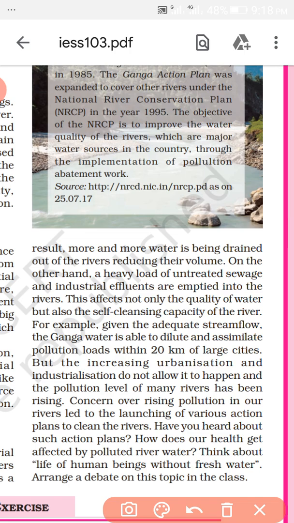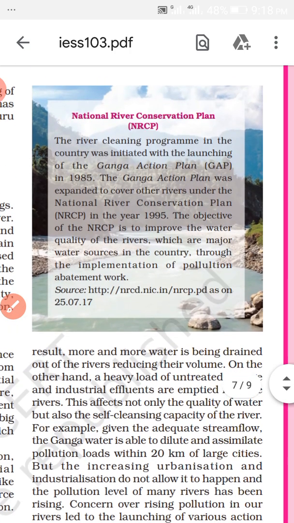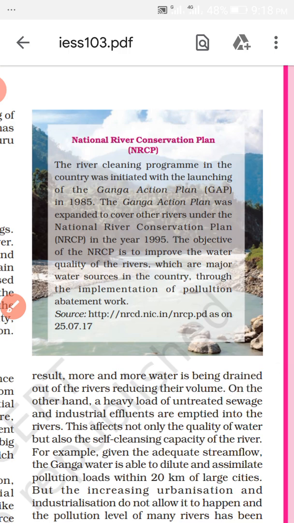So I think you have heard about such action plans. Which action plan? The Ganga River Action Plan, the Narmada Action Plan. How does our health get affected by polluted water? This is your question also, how it is affected. And is the life of human beings possible without fresh water? Is it possible? No, it can't be possible without water.